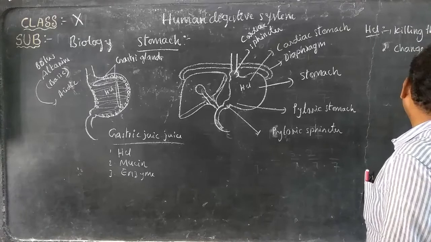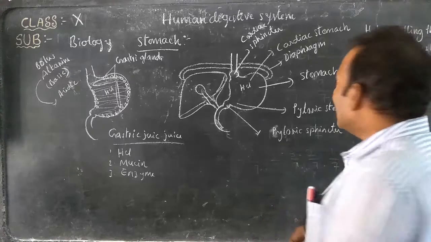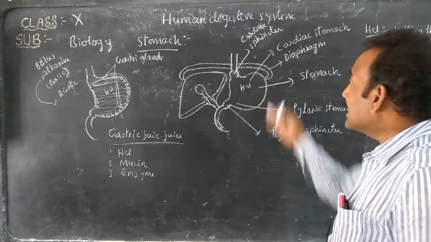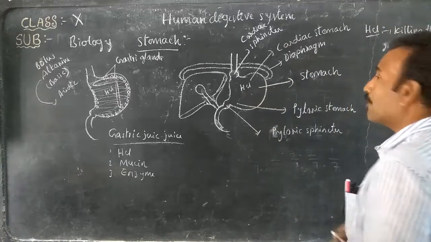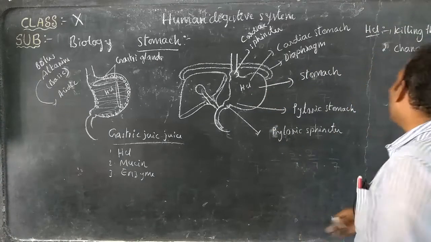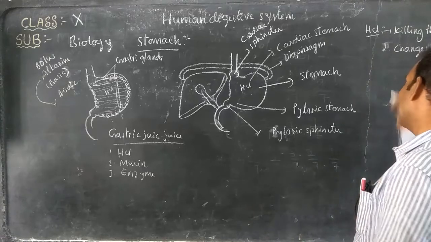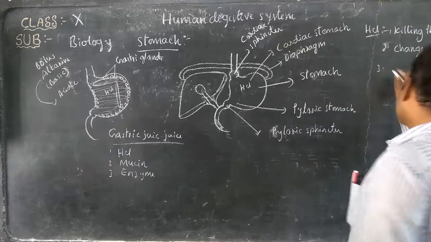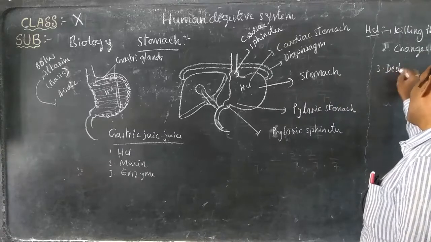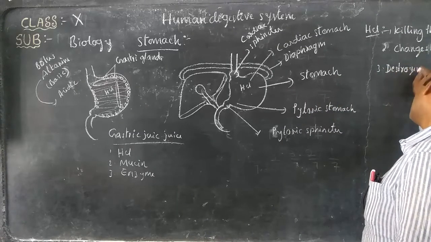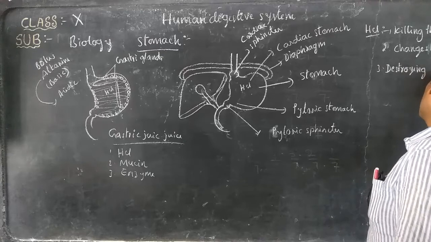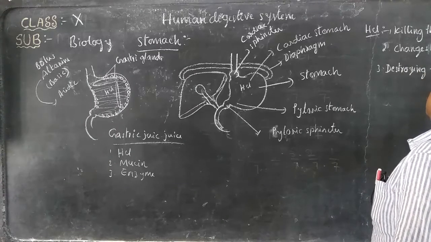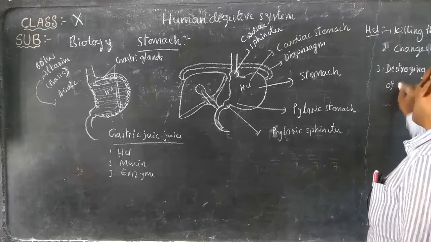The bolus of food is alkaline in nature. Whenever it enters the stomach, HCl changes its chemical nature from alkaline to acidic. And the third one is destroying the structure of proteins.